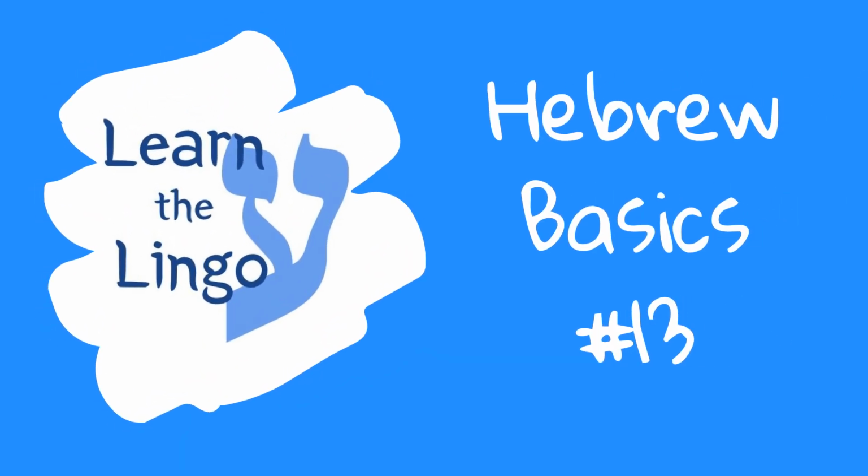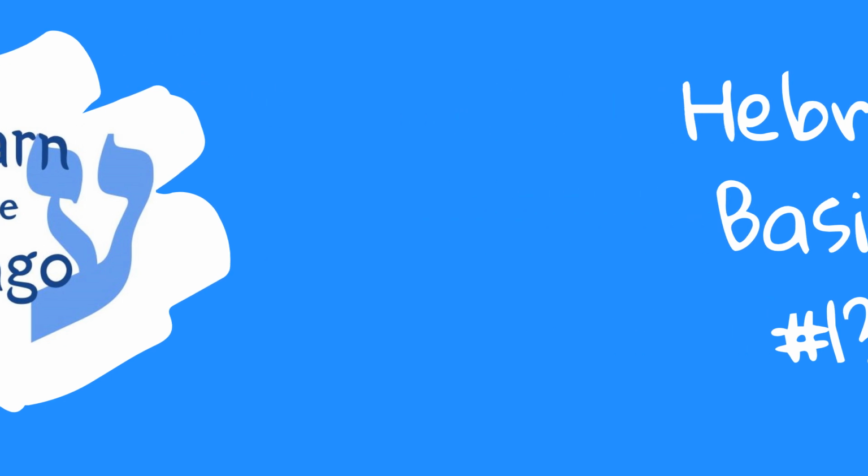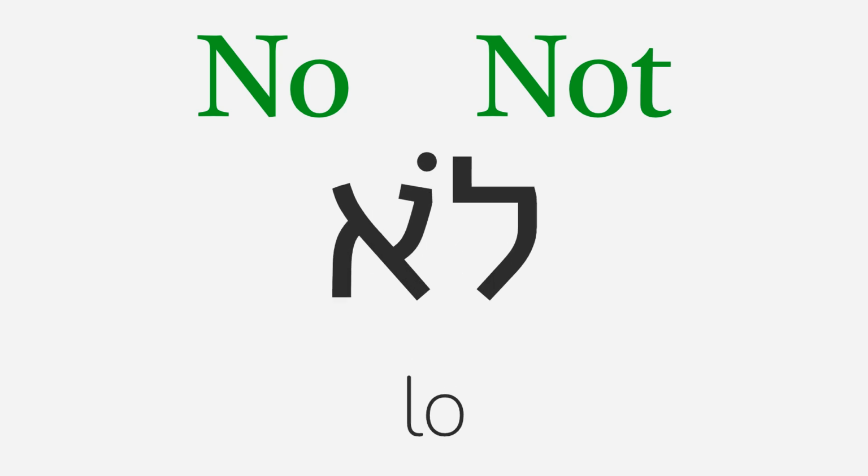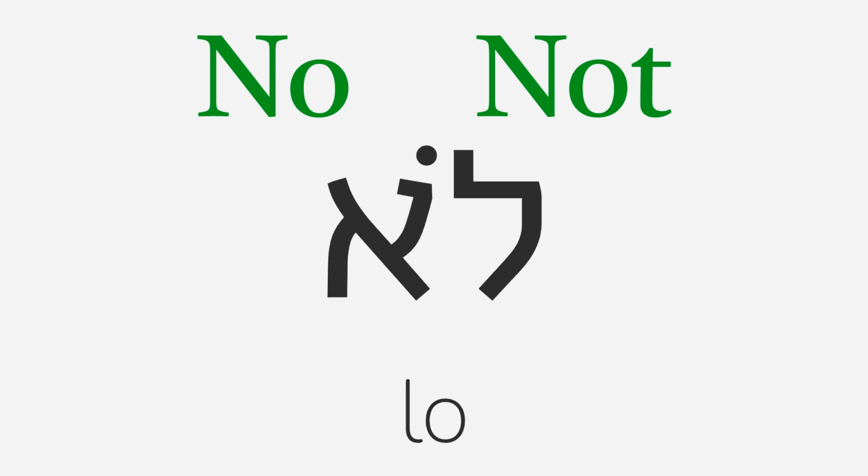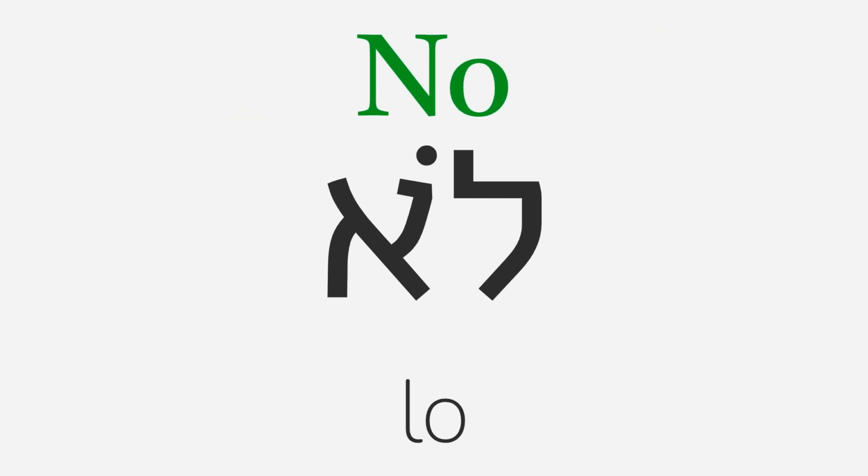Welcome to Lesson 13 of Hebrew Basics, a series where we learn the essentials of Hebrew grammar. Today we are going to be learning the Hebrew word for no or not, which is lo, spelled with an aleph at the end. In certain cases, lo can be translated as no, as in the simple sentence lo, no. But it can also be translated as not.